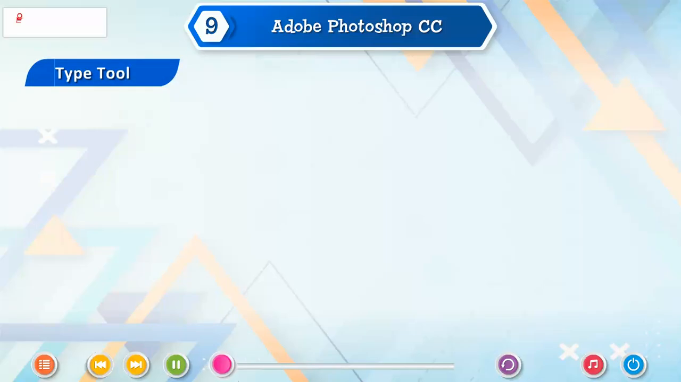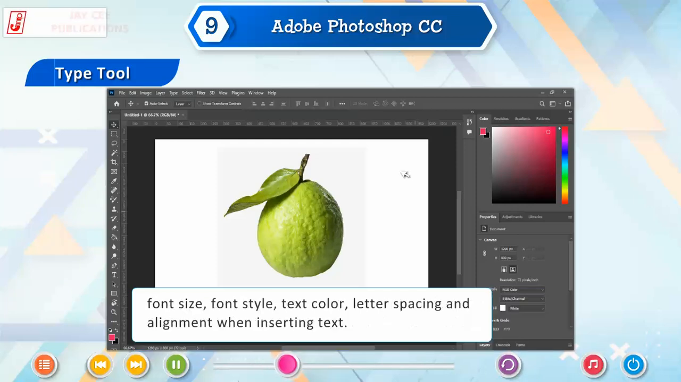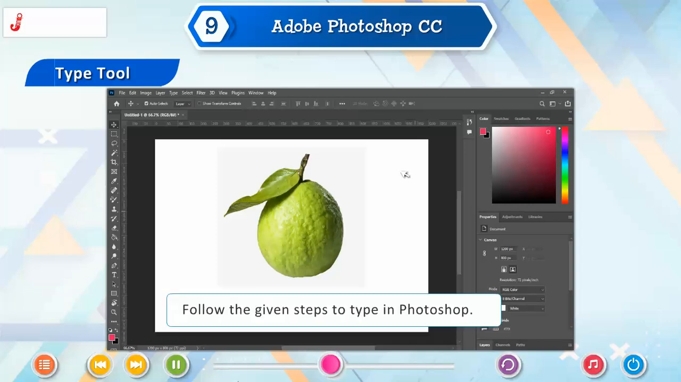Type tool. The type tool lets us insert text. It is used to give headings or titles to our images or drawings. We can also set various type attributes such as font family, font size, font style, text color, letter spacing and alignment when inserting text. Follow the given steps to type in Photoshop.